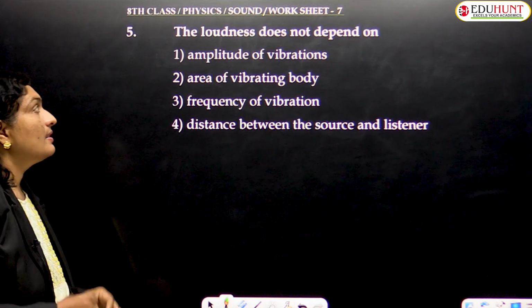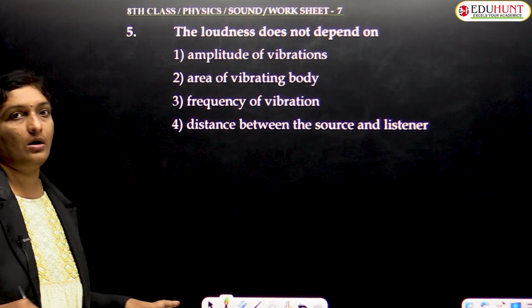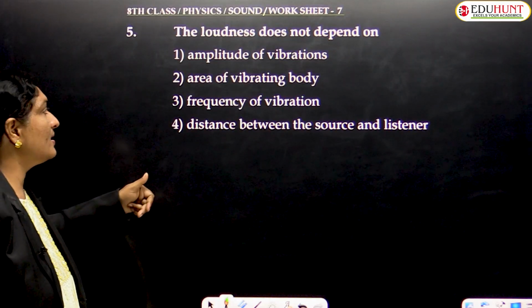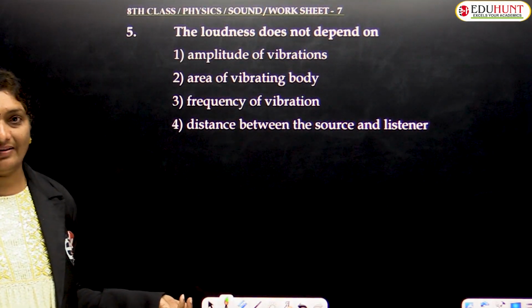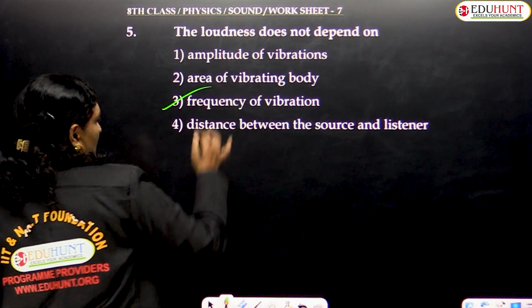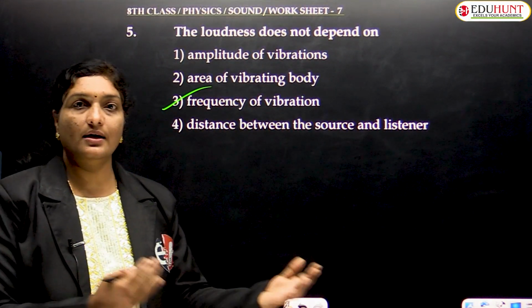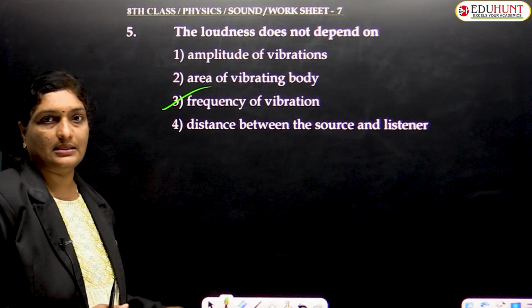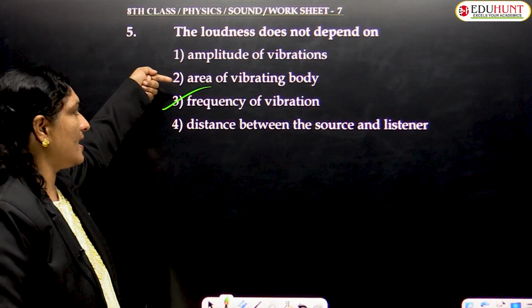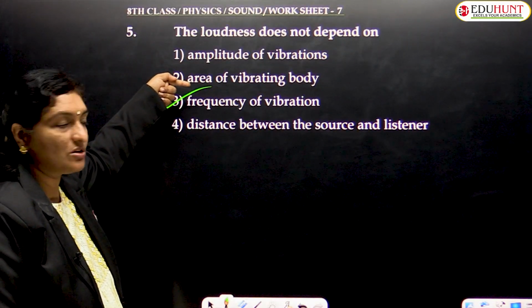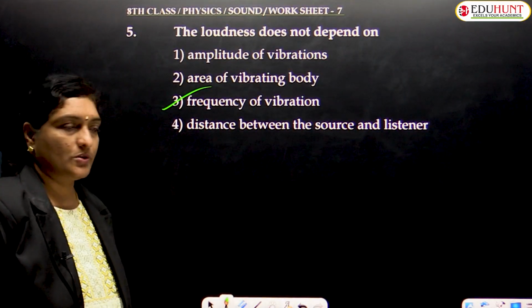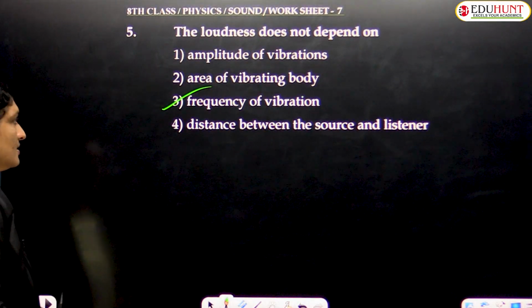Now the next question. The loudness does not depend on. We know that loudness depends on amplitude. It also depends on the area of the vibrating body, but it does not depend on the frequency. So pitch depends on frequency, but the loudness does not depend on frequency. Of course, loudness depends on the distance between the source and the listener. So loudness is directly proportional to the square of the amplitude, directly proportional to the area of cross section of the vibrating body, and inversely proportional to the square of the distance between the source of sound and the listener. So third option is true.